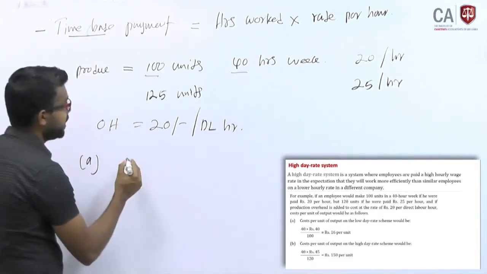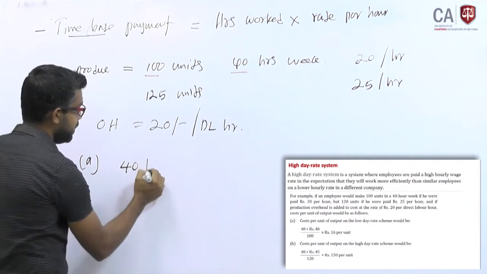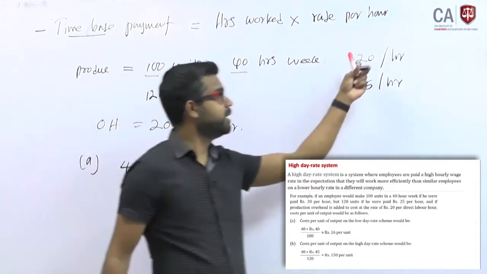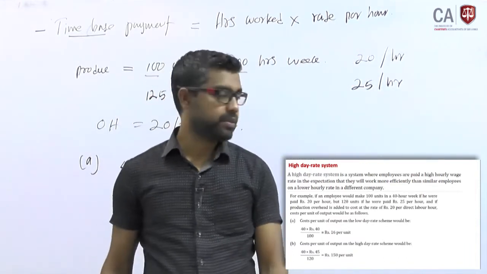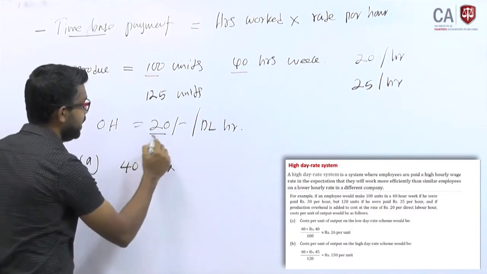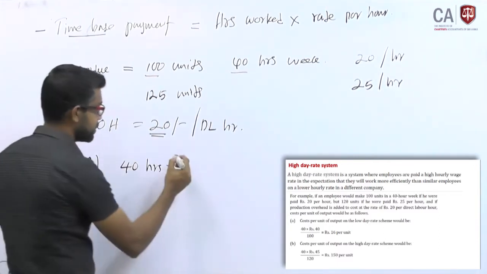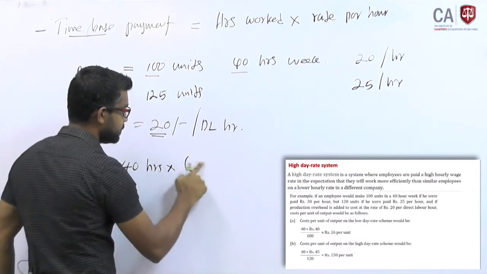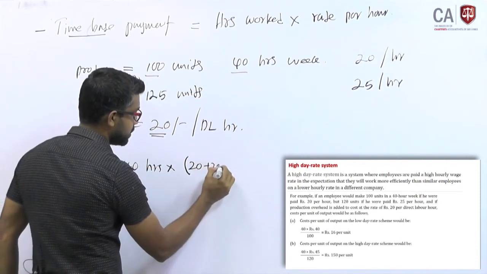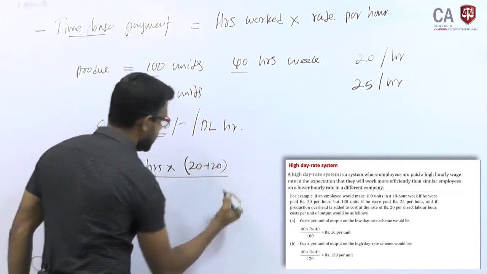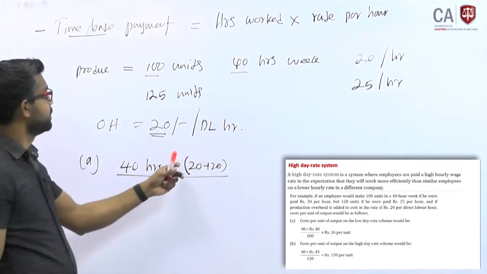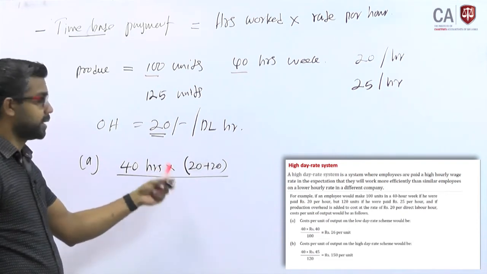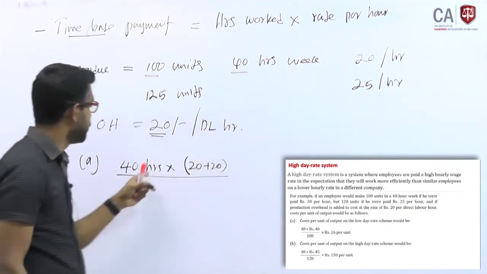Now you have 40 hours. Each hour will get paid 20 rupees, but another 20 will be paid for overhead also. So altogether 40. How do you calculate 40? 20 plus 20. This is the total payment for this week, a 40-hour week.